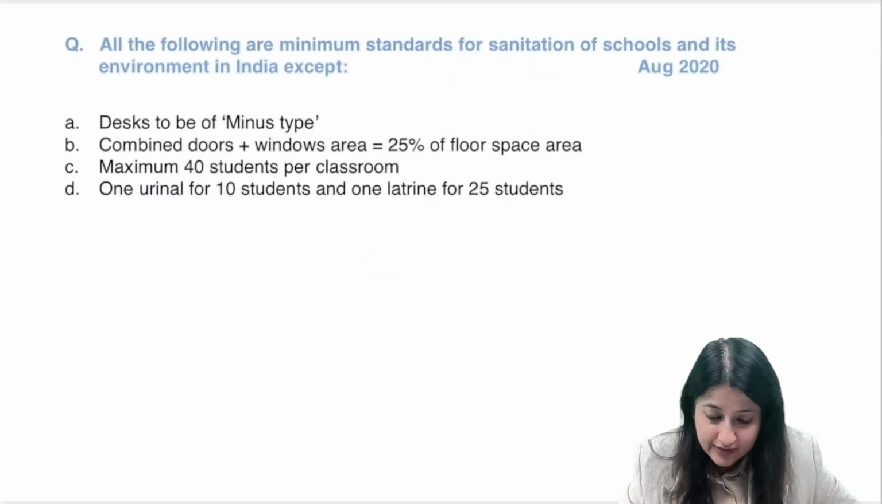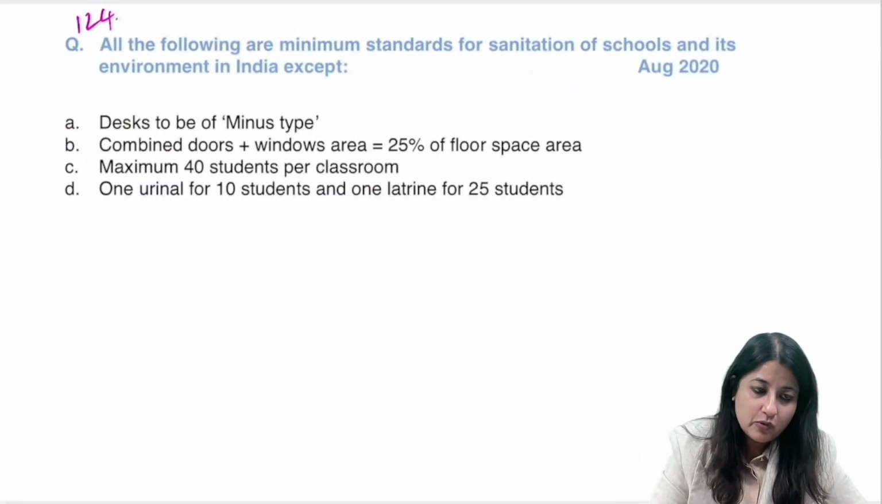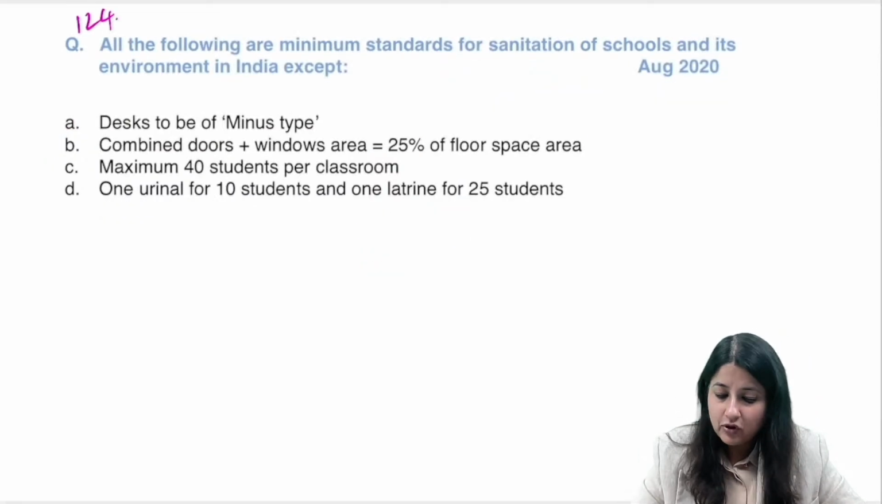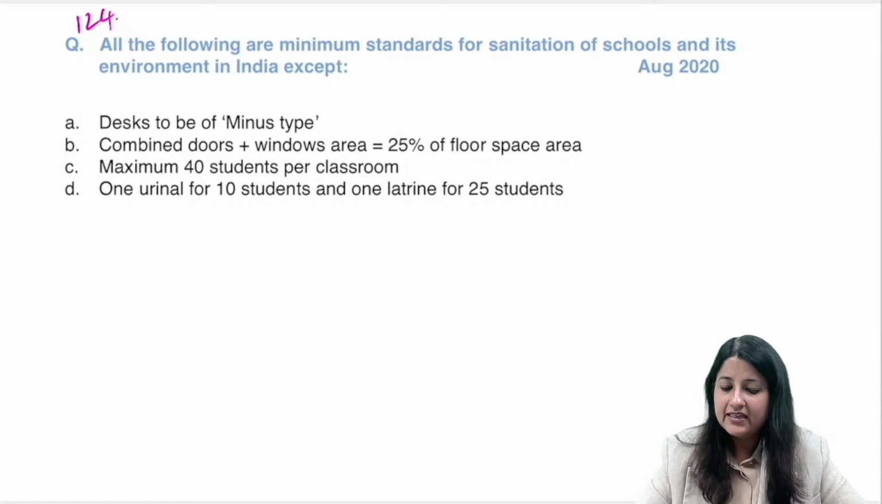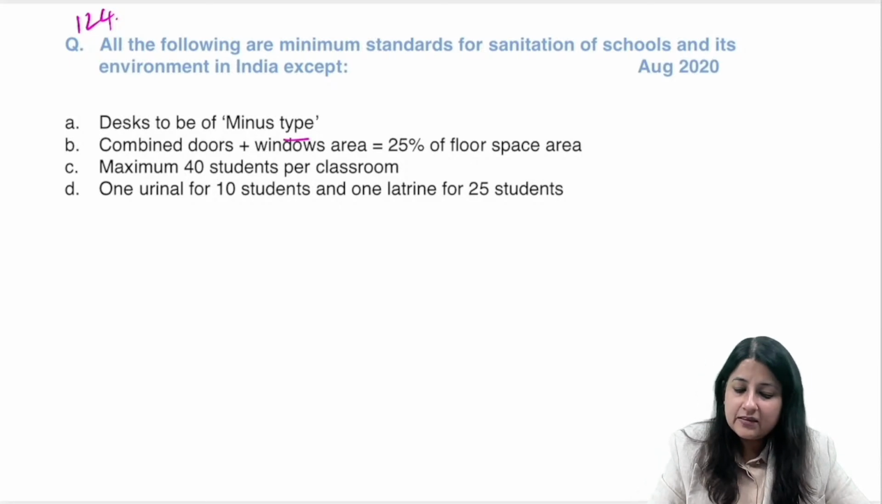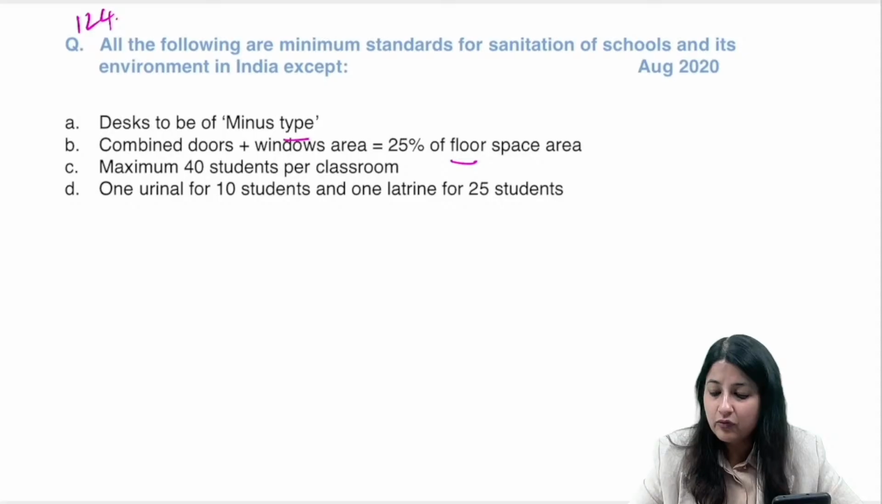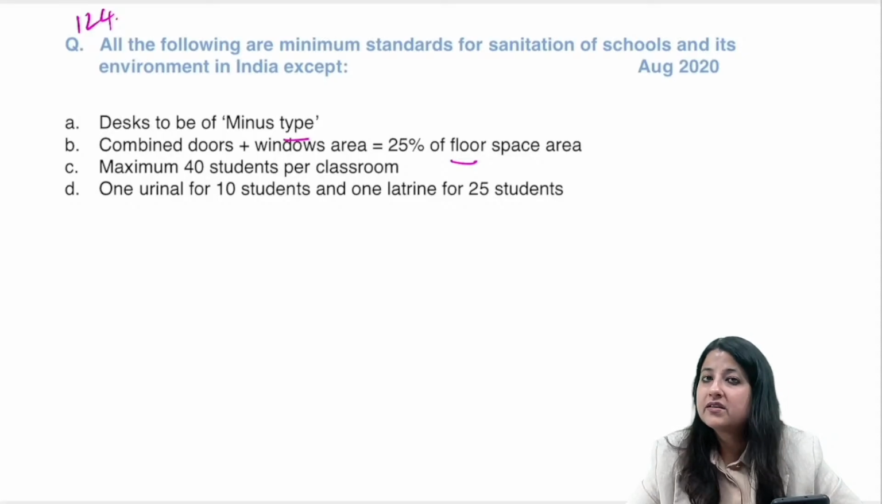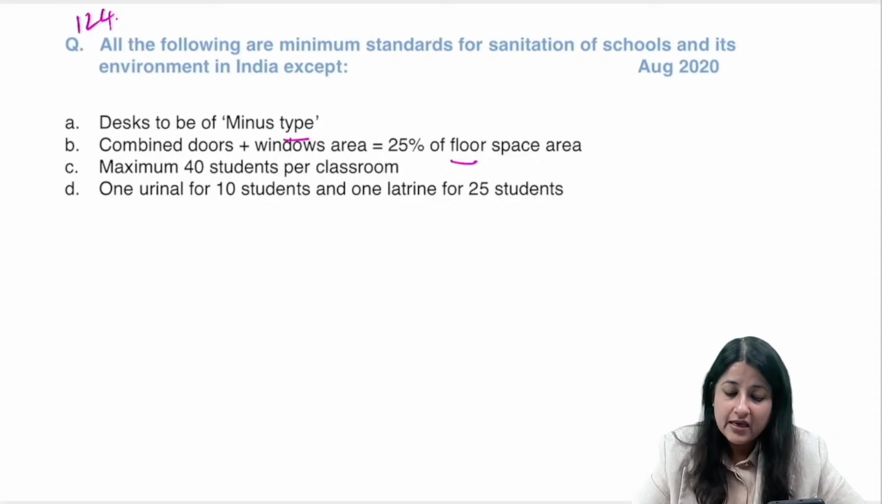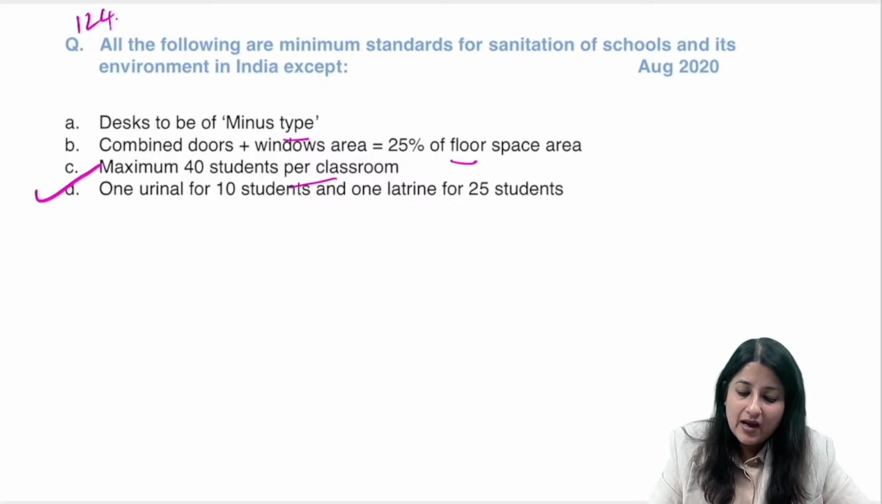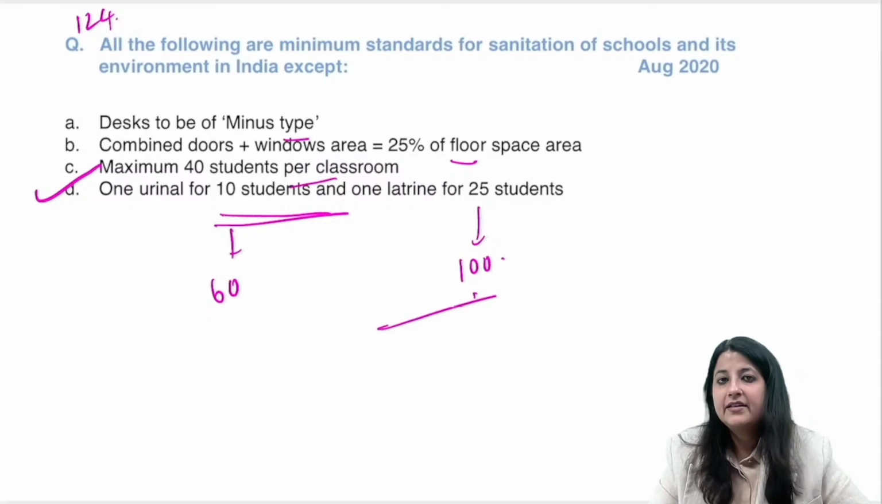All right, let's go to question number 124. Let's see some more points. All of the following are minimum standards for sanitation of school and its environment in India except desk type. Doors and windows 25%. When you talk about household, doors and windows is 2/5 of floor area. Here it is 25. Minimum 40 students. One urinal is for 10 students? No, one urinal is for 60 students. One latrine is for 100 students.